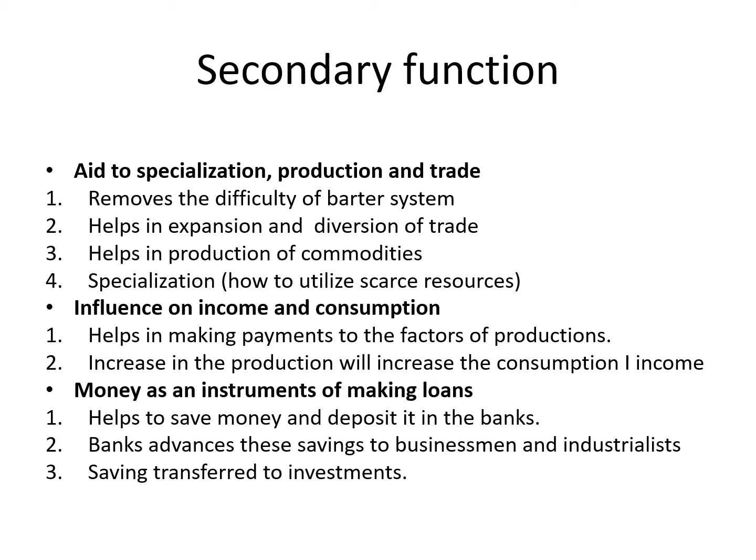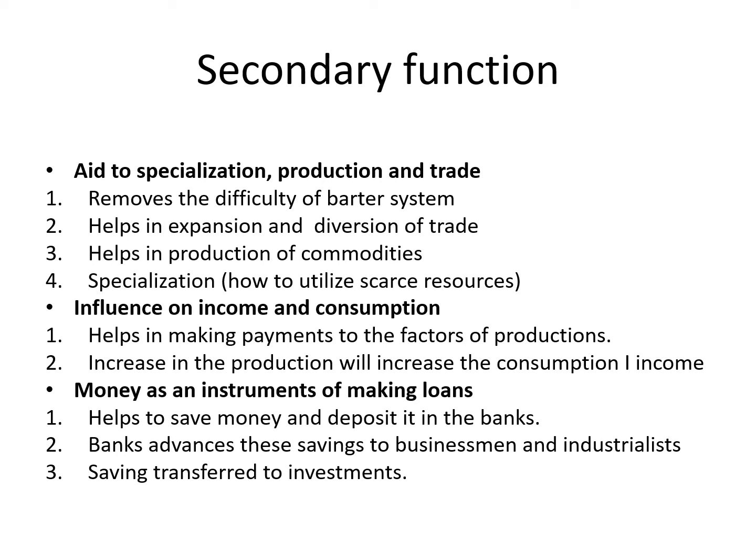A secondary function of money is that it aids in specialization, production, and trade, as it removes the difficulty of the barter system, and it has a standard unit of making payment or medium of exchange. So it helps in specialization, like division of labor, and when we are doing production, like purchase of raw material and sales of products, or trade. And it also helps in expansion and diversion of trade.